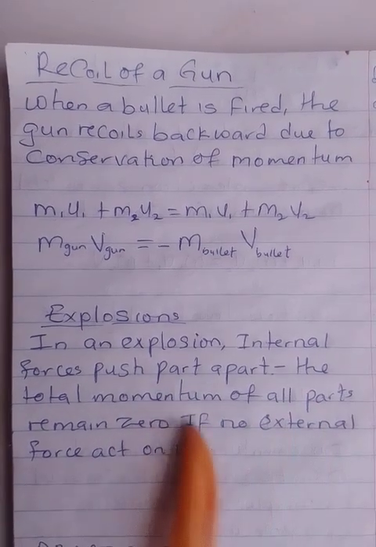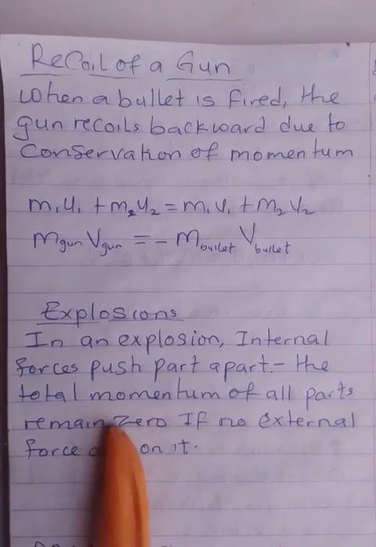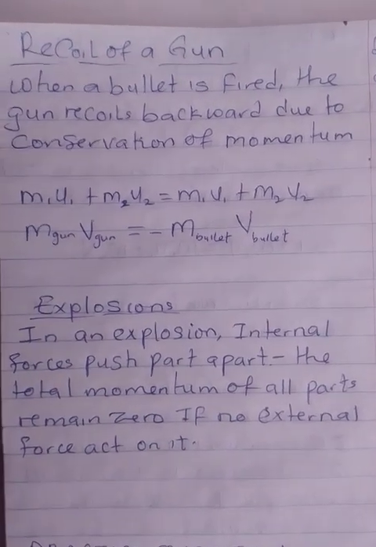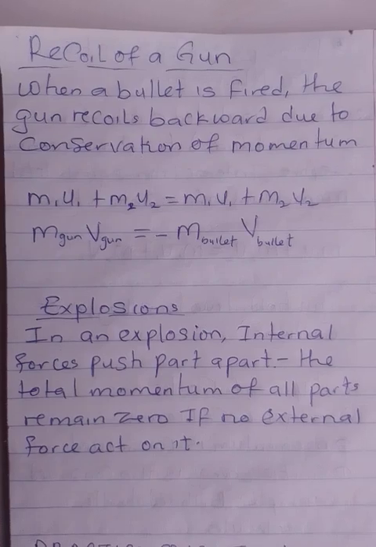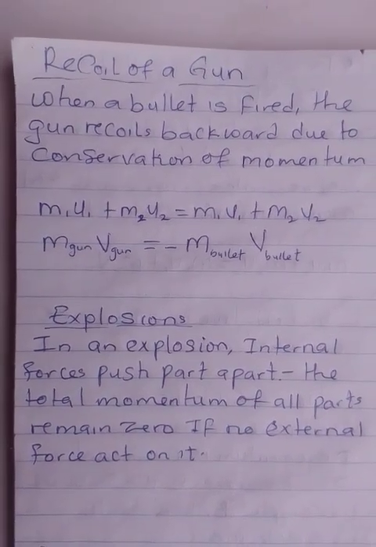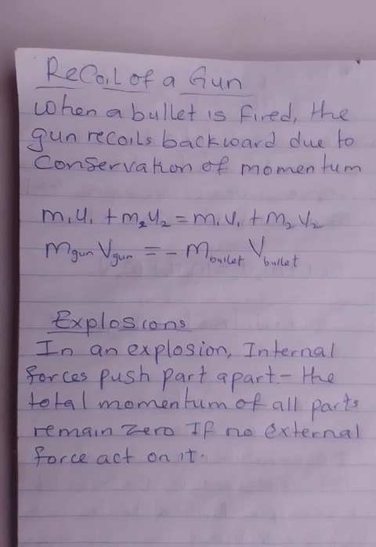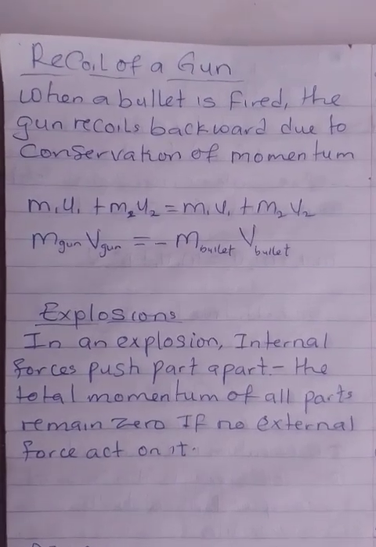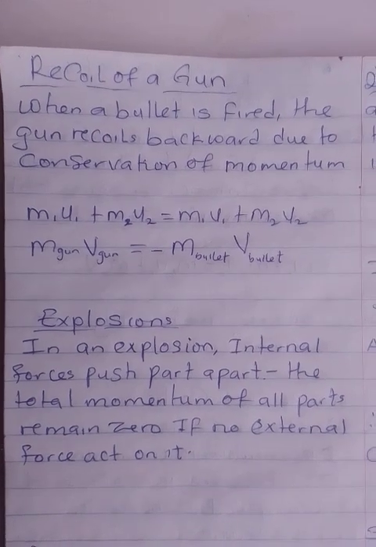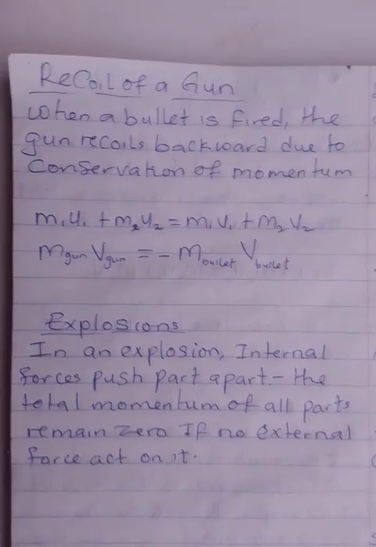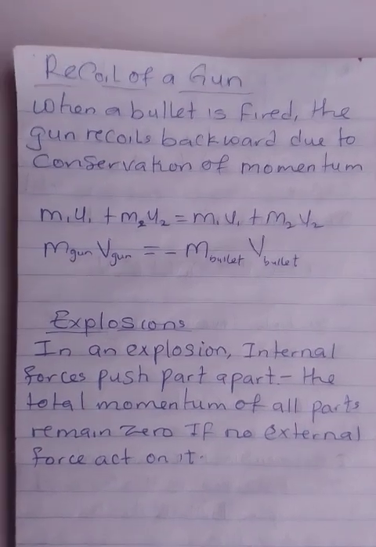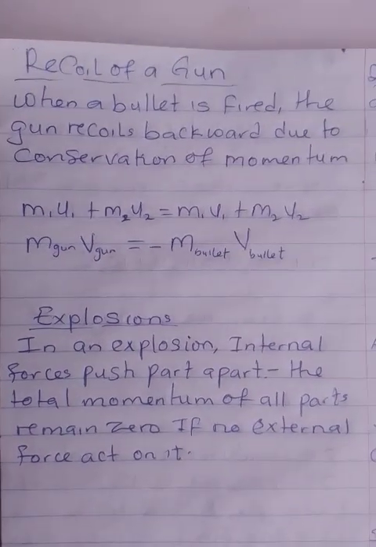The total momentum of all parts remains zero if no external force acts on it. Meaning that in an explosion, when the thing is about to burst, the total momentum will remain zero as far as there is no external force acting on the body undergoing that explosion.